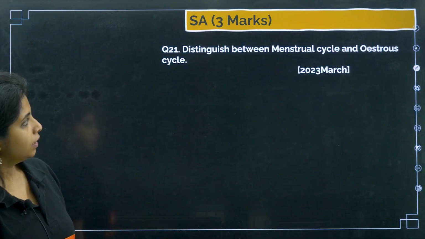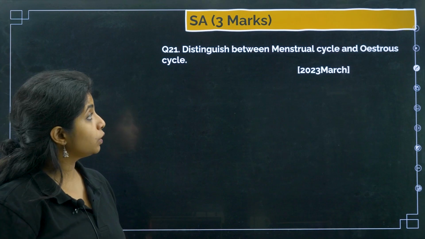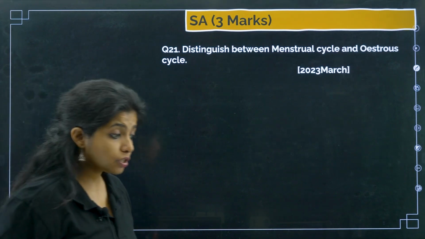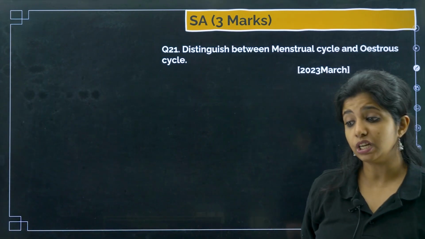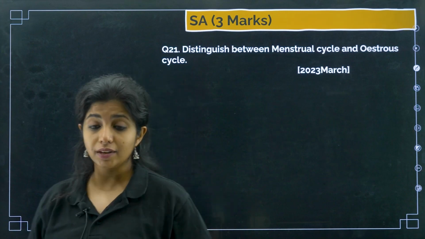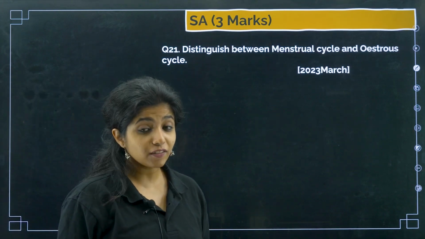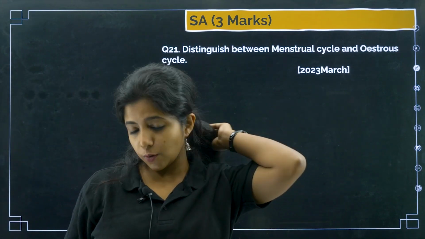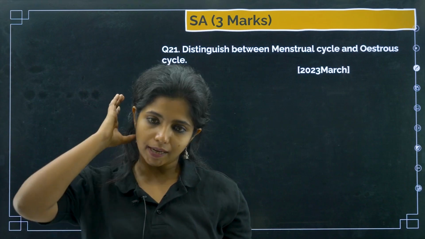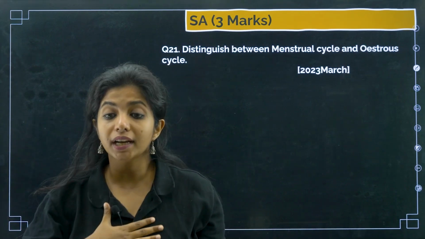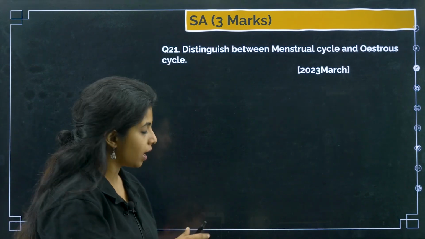Chalo. Next question. Distinguish between menstrual cycle and estrous cycle. I found this question very interesting, because it is not given as a big deal in your NCERT, but they have given you questions like this. So how can you explain this answer? What do you mean by menstrual cycle? Menstrual cycle is found in us primates.